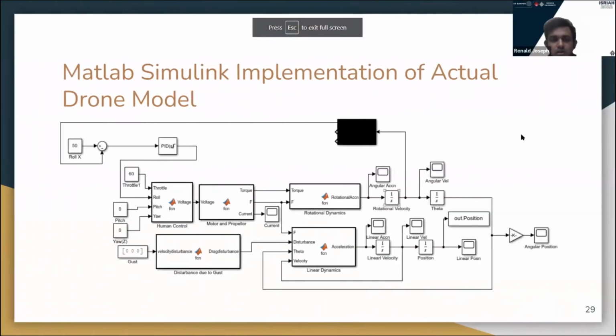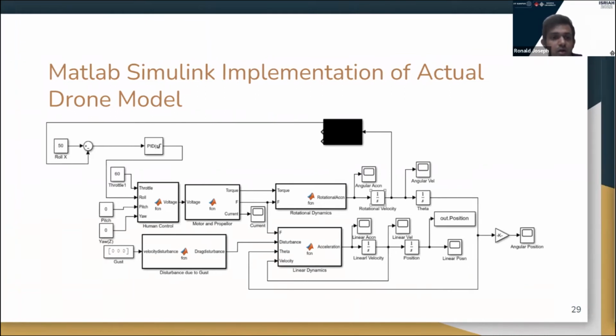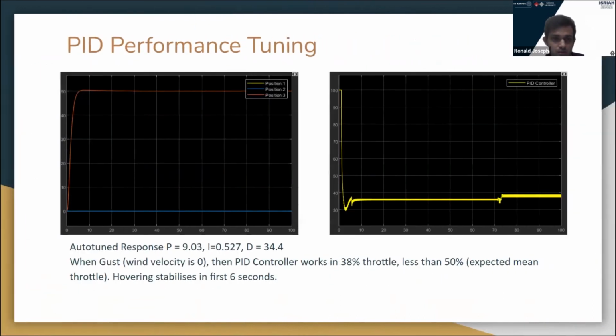So based on this, we have prepared a MATLAB simulation for the drone model, in which the inputs to this simulation model are roll, throttle, pitch, and yaw. What we want to control is the drone motion, that is forward motion obtained by roll and throttle, left and right obtained by pitch and throttle. So we are connecting PIDs to roll and throttle.